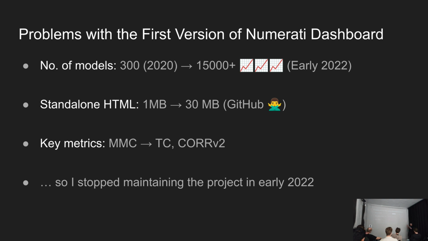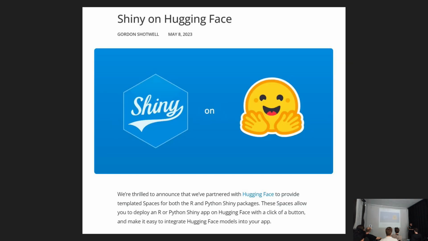So that was it for a few months, until I saw this news in May 2023. It said that Shiny is now supported on Hugging Face. Shiny is the R package for interactive apps. It's finally going back to support Shiny apps on Hugging Face. Hugging Face is a really cool service. You can get all the models. You can also host your app on Spaces for free. It's really powerful as well.